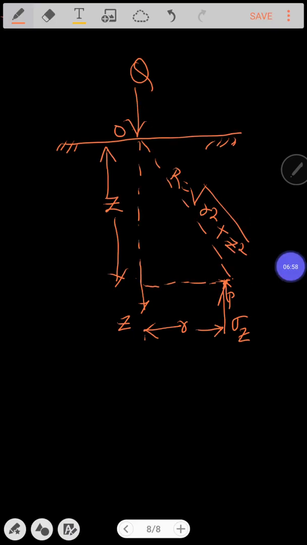The problem is determining stress at any point P. Let us consider this point P somewhere in the soil mass, not exactly along the vertical axis. Let us assume that this point P is at a depth of Z. The Z is measured from the finite layer.